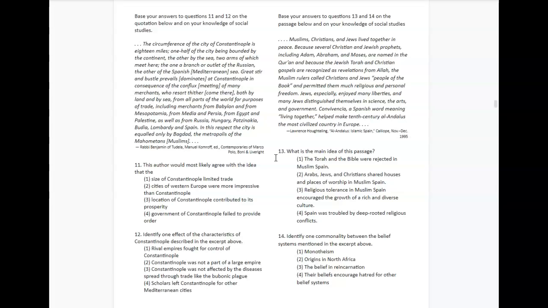Number 12. Identify one effect of the characteristics of Constantinople described in the excerpt above. 1. Rival empires fought for control of Constantinople. 2. Constantinople was not a part of a large empire. 3. Constantinople was not affected by the diseases spread through trade, like the bubonic plague. 4. Scholars left Constantinople for other Mediterranean cities.